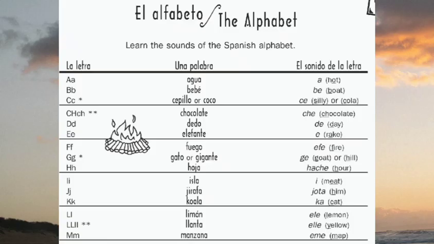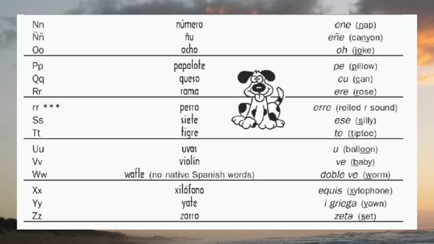Next, letter M, a word is manzana. Manzana is apple. And the sound of the letter is M. Next is letter N. For N, we have the word número. Número is number. And the sound of the letter is N. Next, for the letter Ñ, you're going to say Ñ.